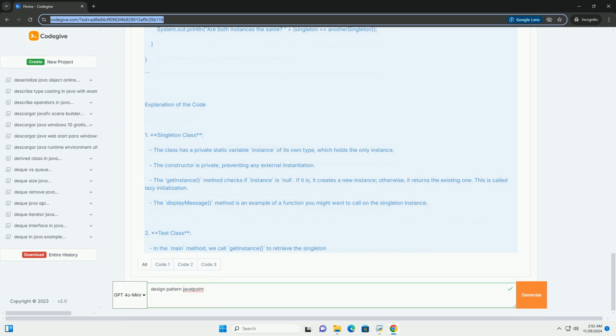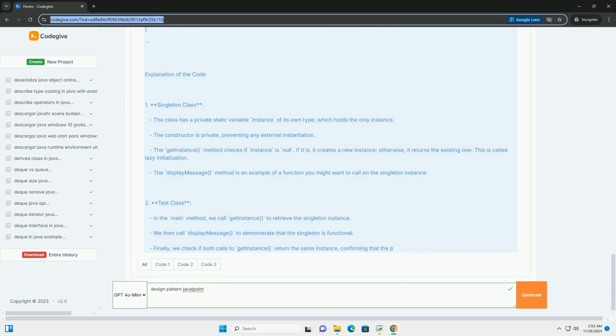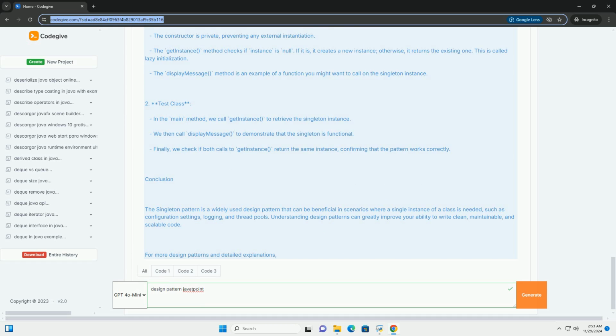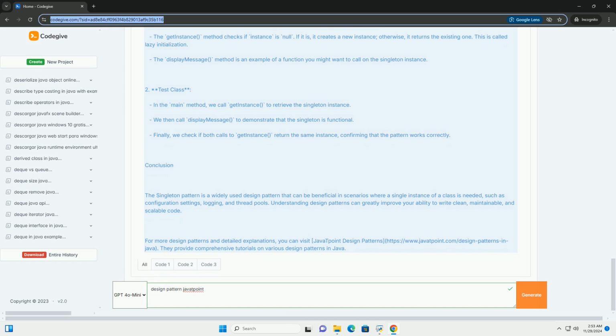Introduction to design patterns. Design patterns can be categorized into three main types. 1. Creational patterns, concerned with the way of creating objects. Examples include singleton, factory method, and abstract factory. 2. Structural patterns, deal with object composition, helping to form large structures. Examples include adapter, composite, and proxy. 3. Behavioral patterns, focus on communication between objects. Examples include observer, strategy, and command.